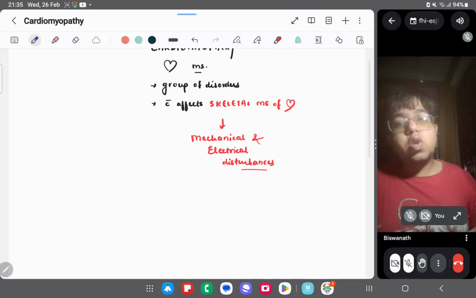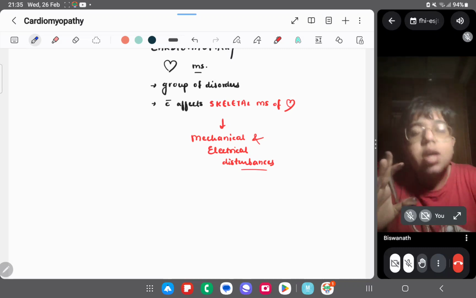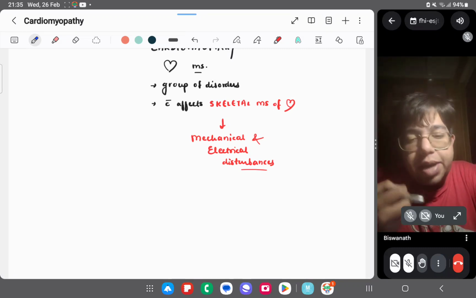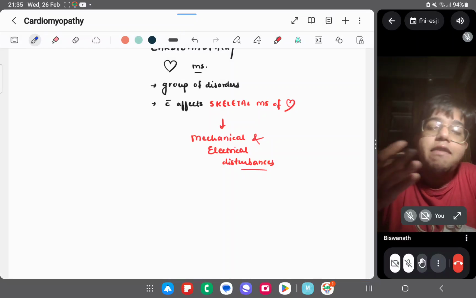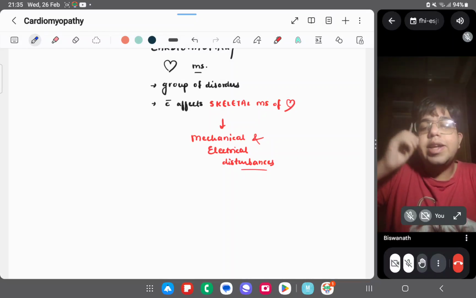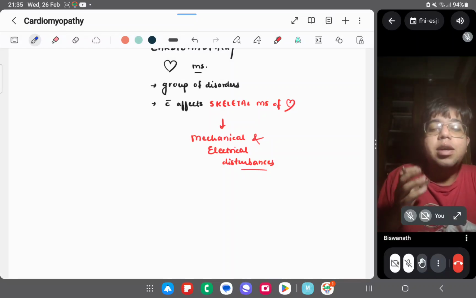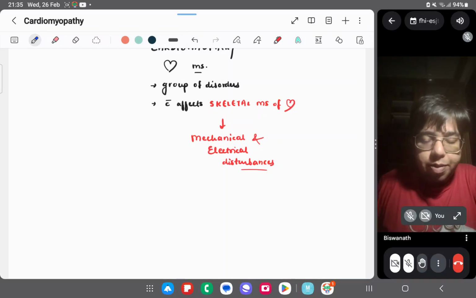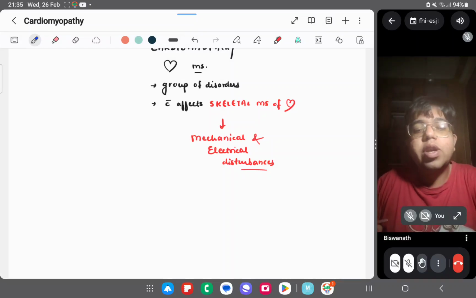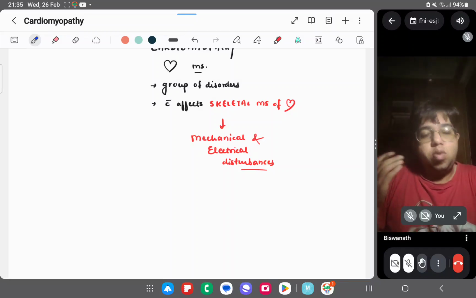Basically, we can have various subtypes of this cardiomyopathy. We can have dilated cardiomyopathy, restrictive cardiomyopathy, and hypertrophic obstructive cardiomyopathy. This is the type. I'm going into the details of this.